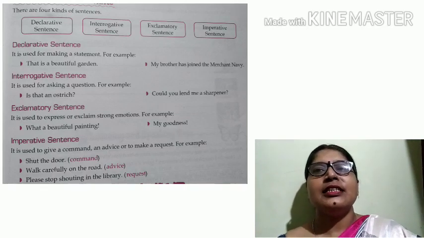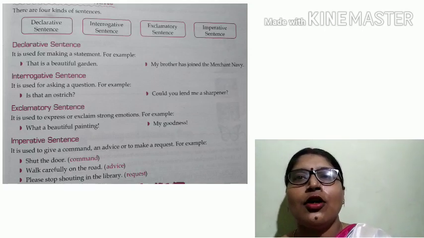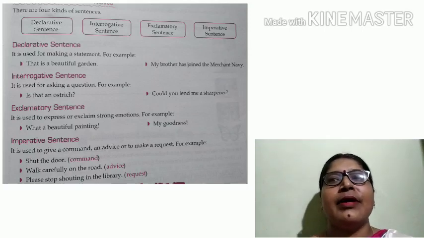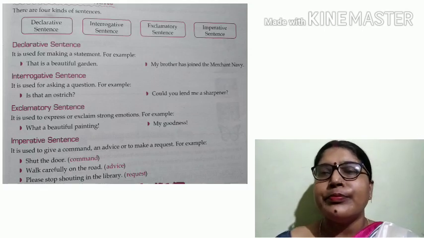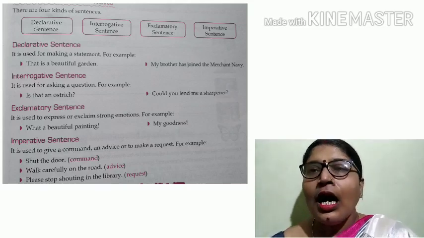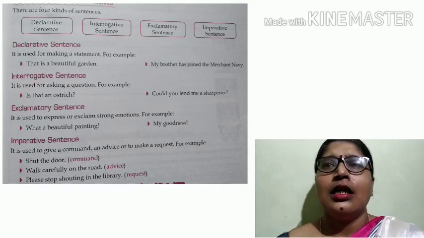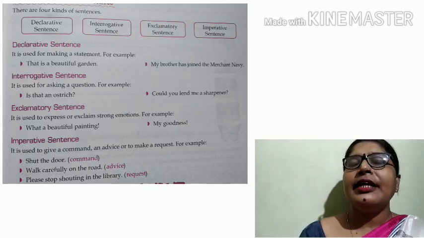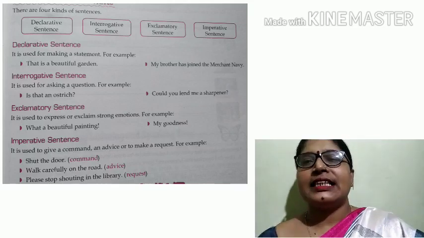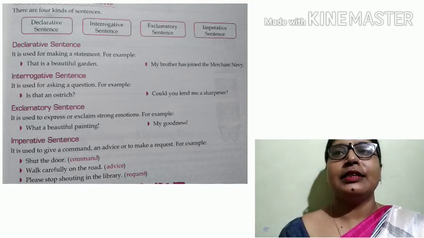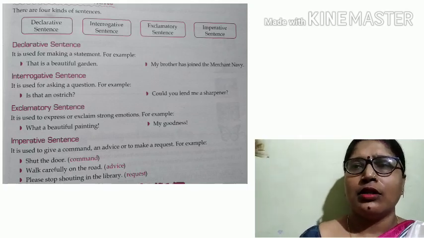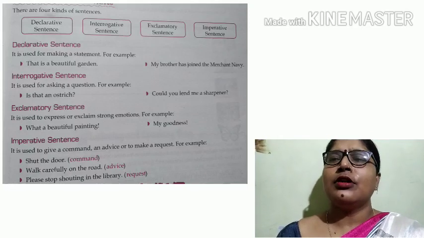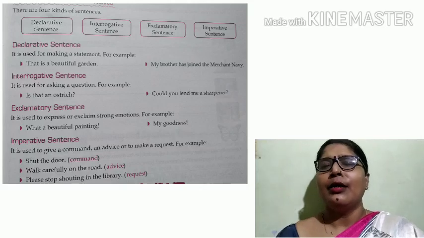Exclamatory sentence begins with WH word what or how and ends with exclamatory mark. How cold it is. The word interjection also takes exclamatory mark. Suppose when we say alas, oh, ouch. Such words also take exclamatory mark.